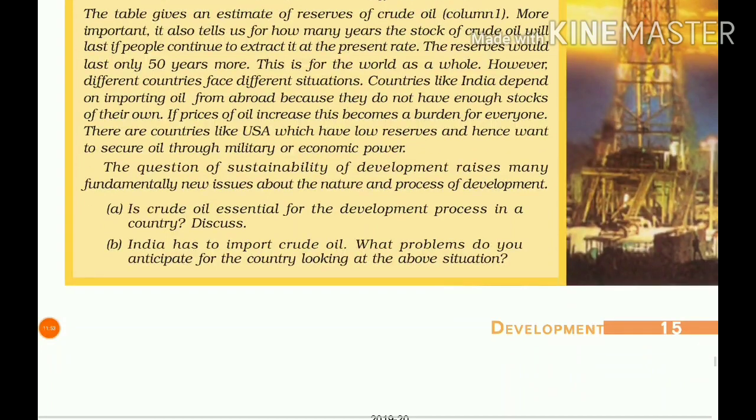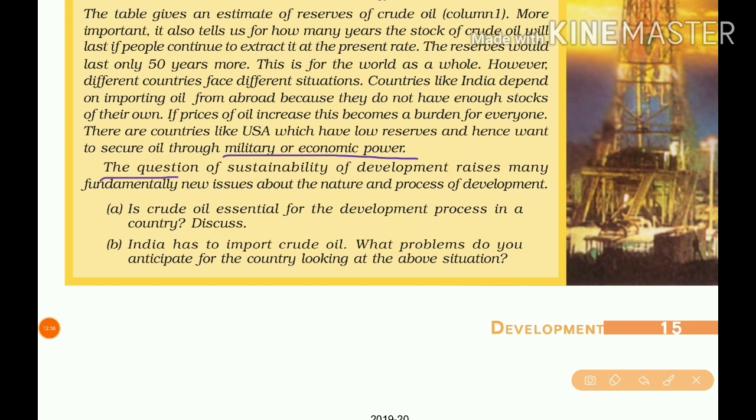America is a powerful country at the military as well as the economic level. So through military power and economic power, they brought especially the Middle East countries under their control to supply oil continuously to America. The USA secures oil from Iraq through military, and from other Gulf countries through economic power.